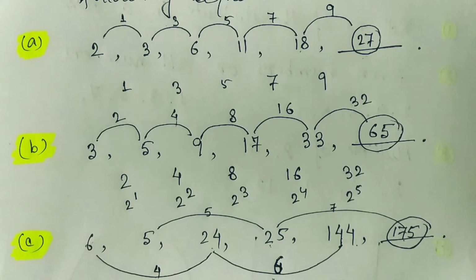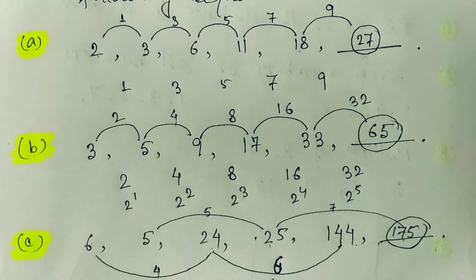So this type of numbers, when the numbers are arranged with a pattern, it is called a sequence. I hope you understand what we are looking for. When the numbers are organized in a specific pattern, then it is called a sequence.